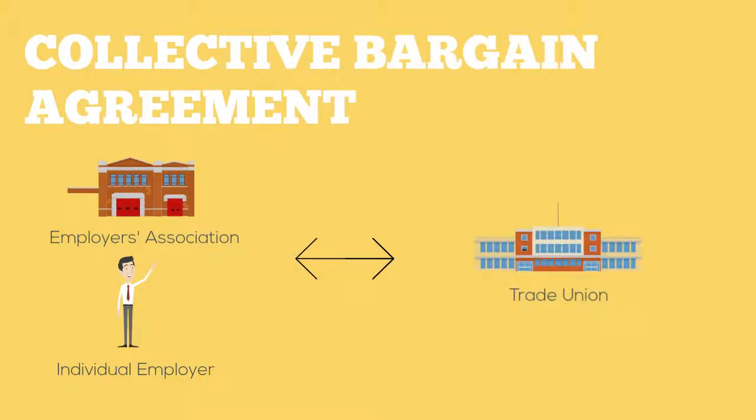The collective bargaining agreement is an agreement between an employers' association or an individual employer with a trade union. All the collective bargaining agreements are available in the German Federal Department of Labor, or in German Arbeitsministerium. We will explain the trade unions and how they operate in detail in a further video.